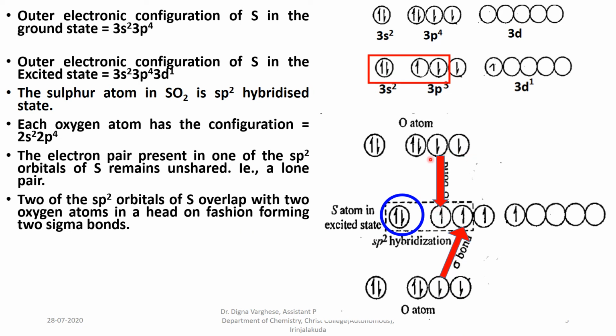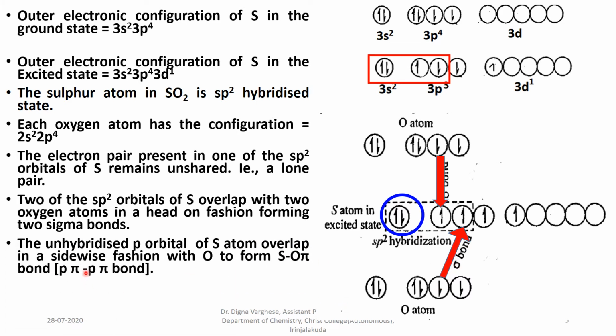Here the sulfur atom's one-electron-containing sp2 orbital overlaps with the 2p orbital of an oxygen atom, forming a sigma bond, and another sp2 hybrid orbital overlaps with the p orbital of another oxygen atom, forming another sigma bond.